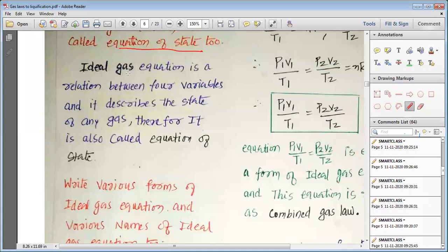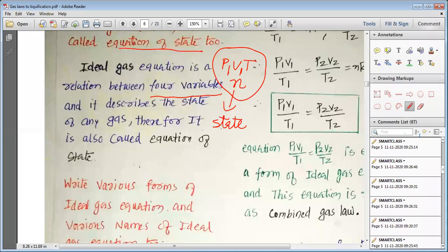Remember once again, the ideal gas equation is a relation between 4 variables. Which are those 4 variables, my dear students, on which this ideal gas equation depends? They are pressure, volume, temperature, and number of moles. These are the 4 variables, and they describe the state of any gas. We know that they are known as the state variables, and all these four explain the state of any gas that we have studied.